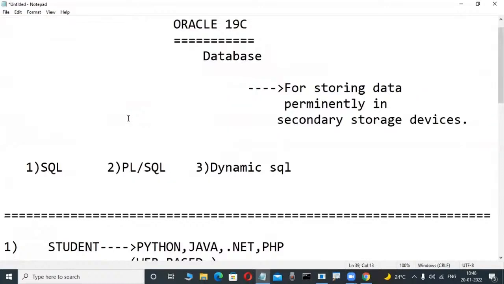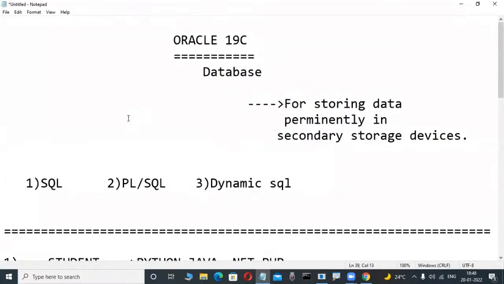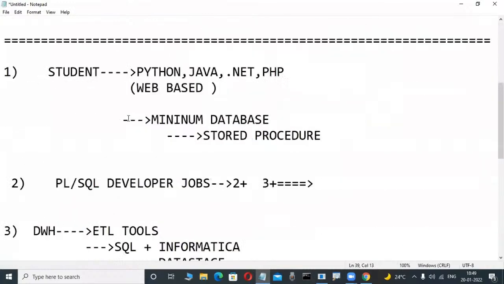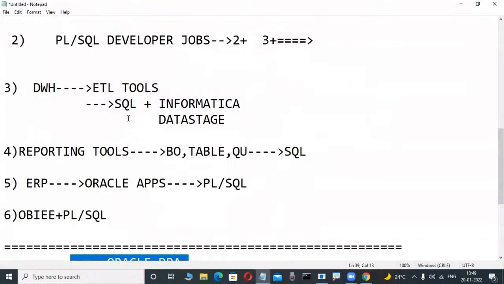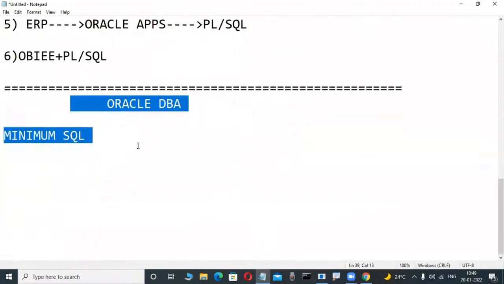That's why, once you are good at Oracle, anywhere it is helpful. Either you apply as a pure database programmer, or business analyst, or reporting programmer. Nowadays Power BI is there, SQL Server related. For Power BI also, minimum SQL knowledge is required. Many fellows are not interested in learning SQL Server; they learn Oracle SQL only. Why? Because if they learn Oracle SQL, everything becomes very easy, because the depth of knowledge is there. That's why it is most powerful.